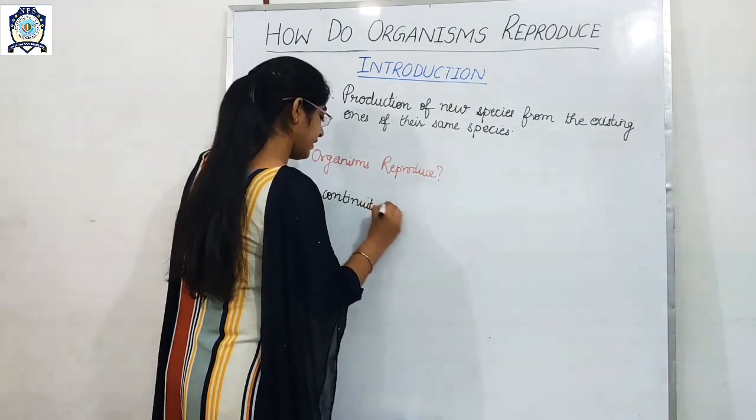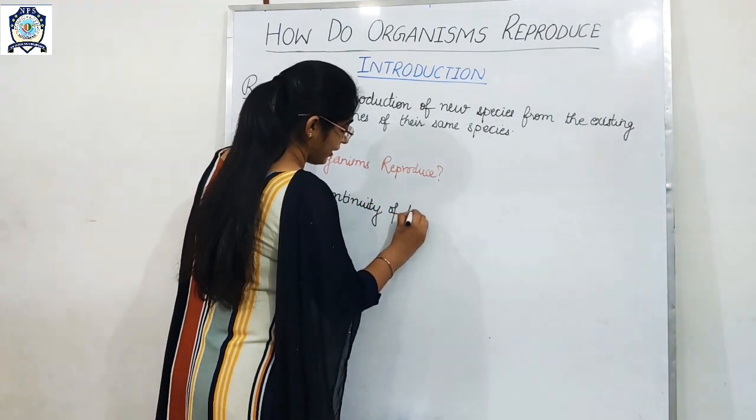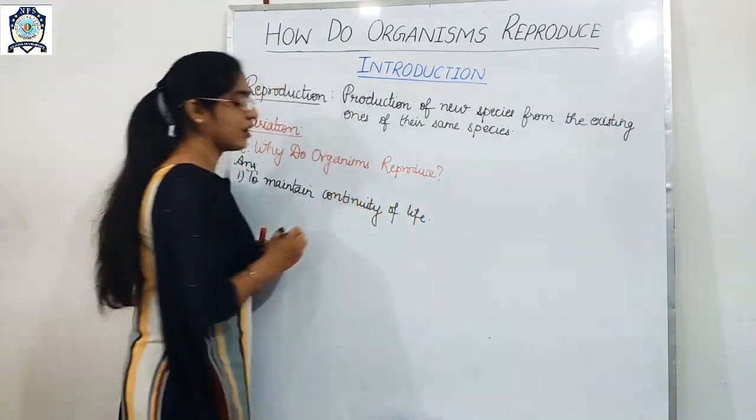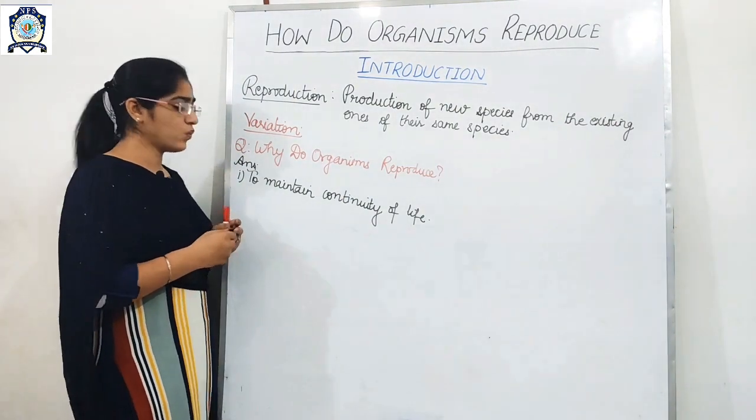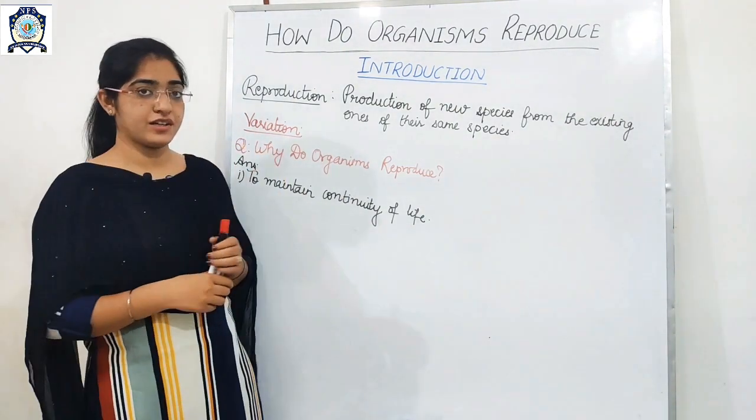To maintain continuity of the life. What is the meaning of continuity?